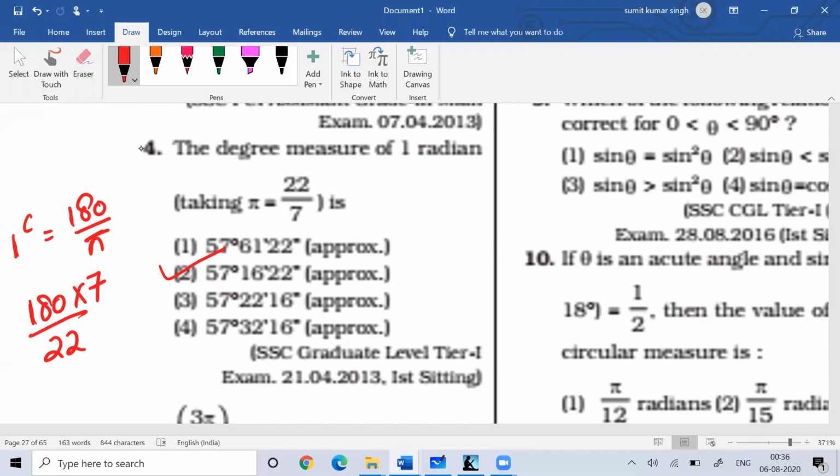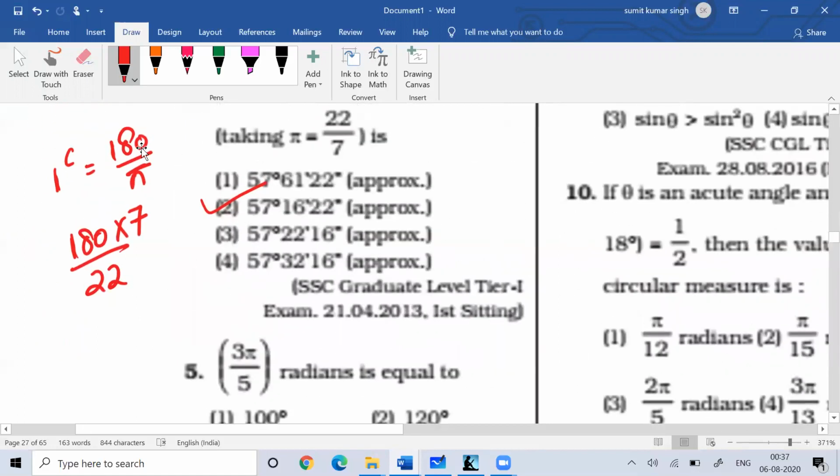Where you know that 1 degree is equal to 60 minutes, and 1 minute is equal to 60 seconds. So 1 radian is equal to 180 by pi, and in place of pi you can write 22 by 7. If you solve it, we will get the value 57 degree, 16 minutes and 22 seconds.